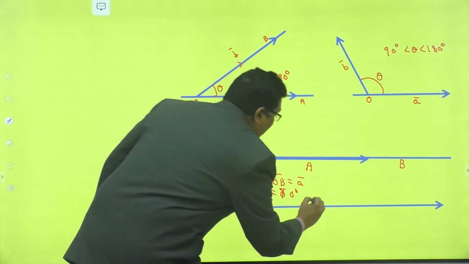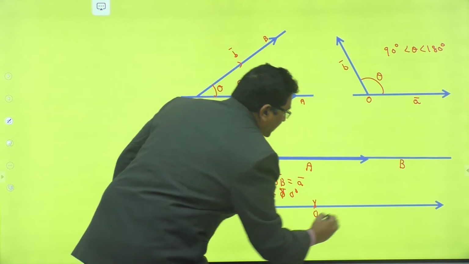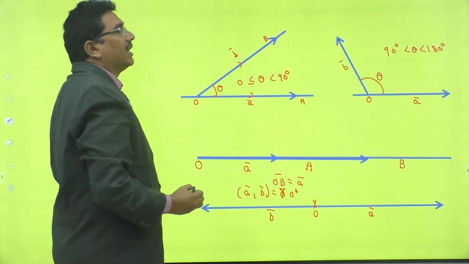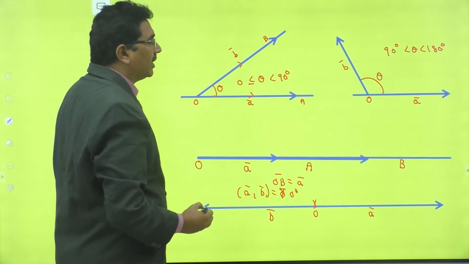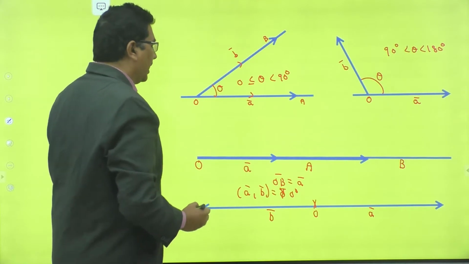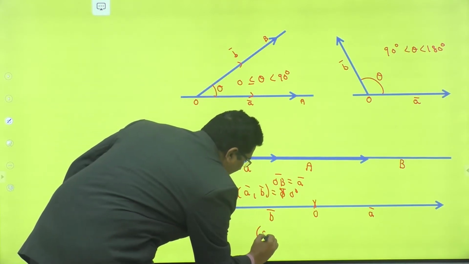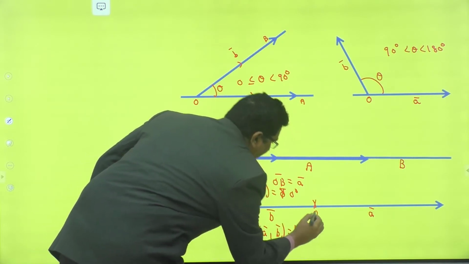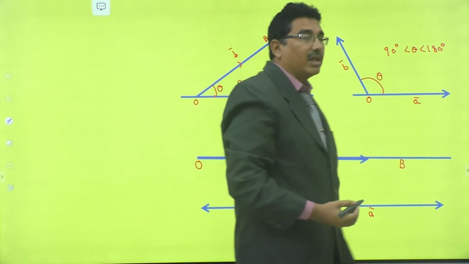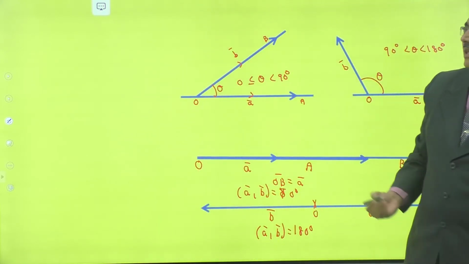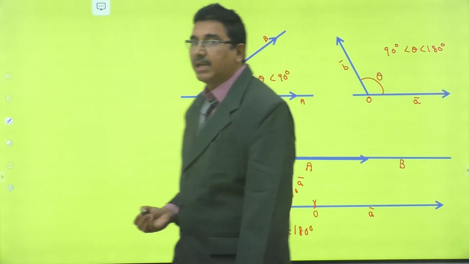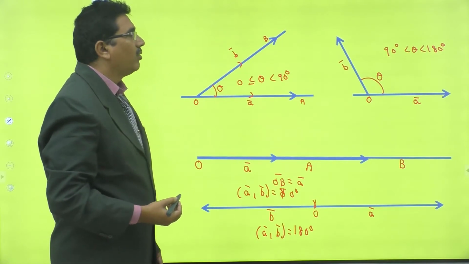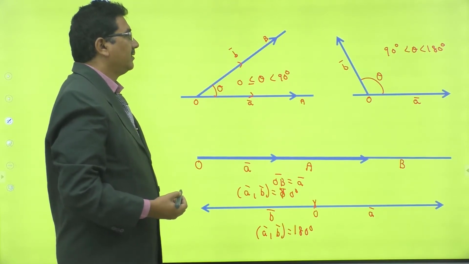Now this is O, this is A bar, this is B bar. In this case the angle between A bar and B bar is 180 degrees, since A bar, B bar are collinear vectors, but these two have opposite directions, so the angle between the two vectors is 180 degrees.